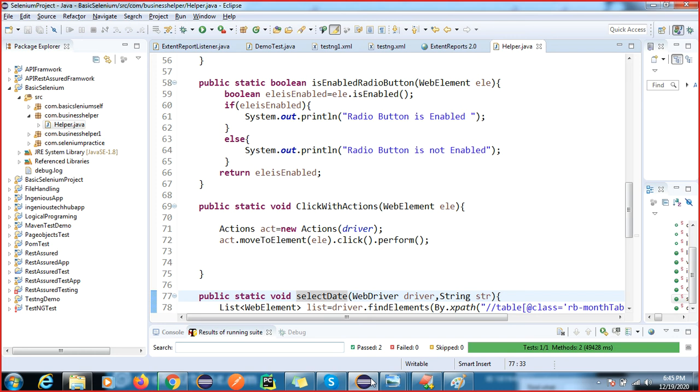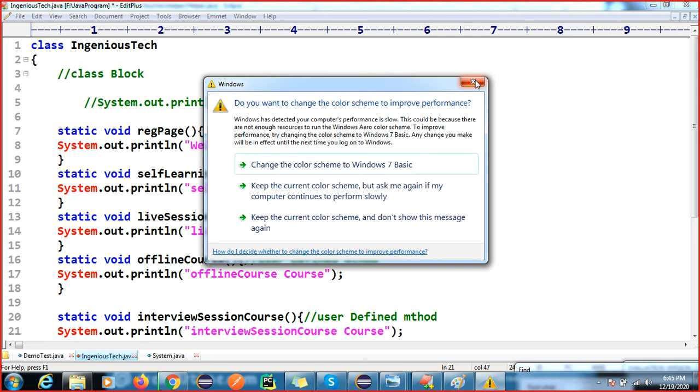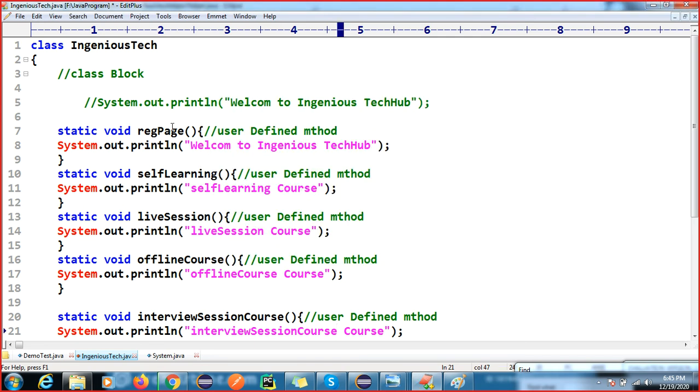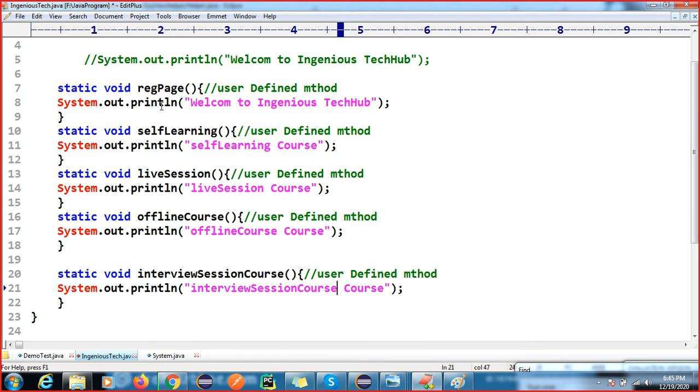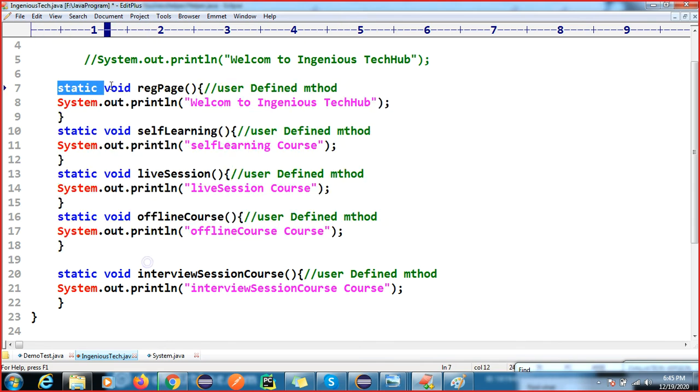I am trying to visualize the code because in software it is not visible. When you are writing the code, it is not visible what is going to happen. I am trying to visualize the concept, what actually is going to happen. So this is the method. Just leave this part, I will come back to it. Just understand these are the user defined methods we have developed.